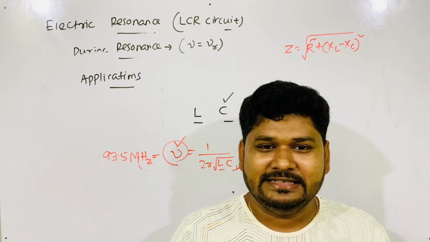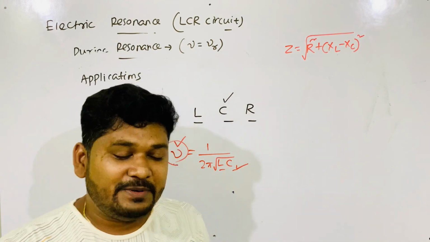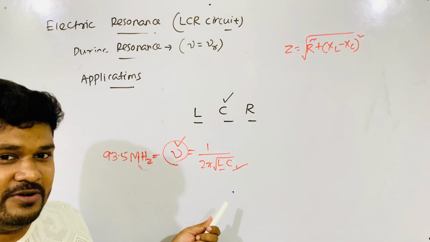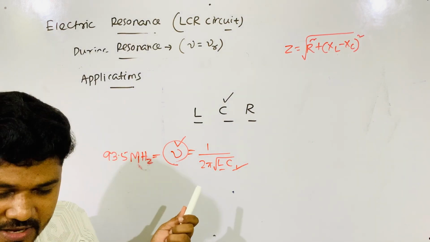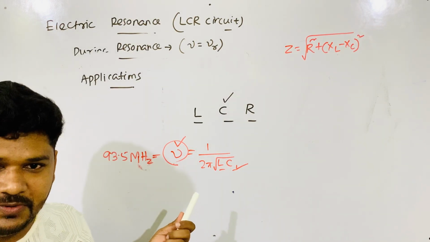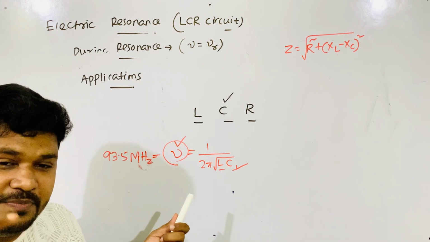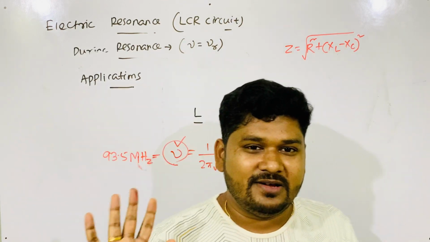In tuning of radio and TV, you are using the series LCR circuit, and when you set the particular frequency in your device by rotating the knob, that frequency was around your radio, but resonance happens only for that frequency. Only that frequency's sound comes to you.